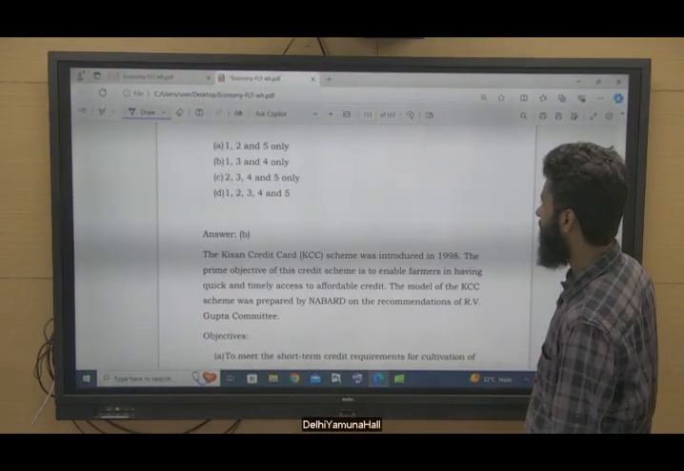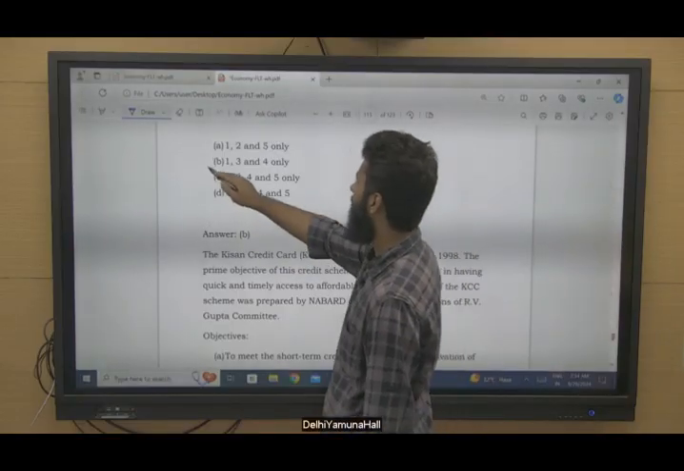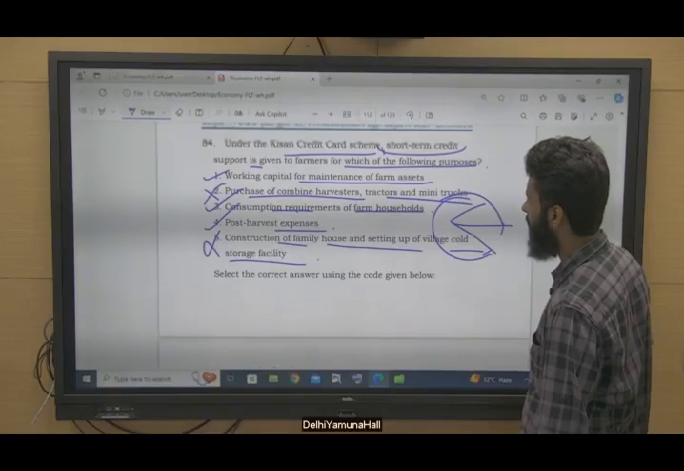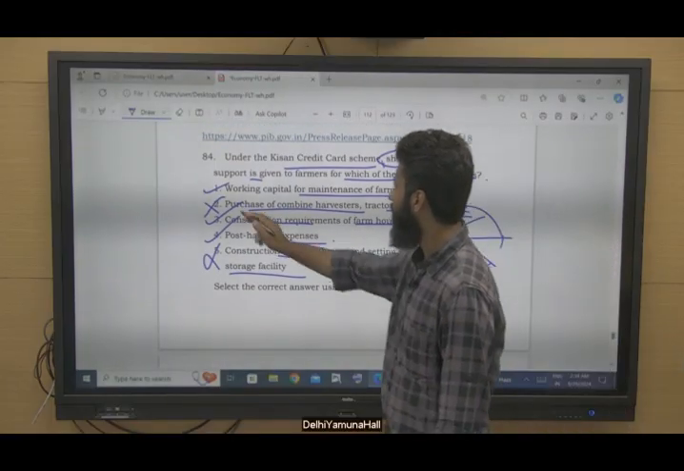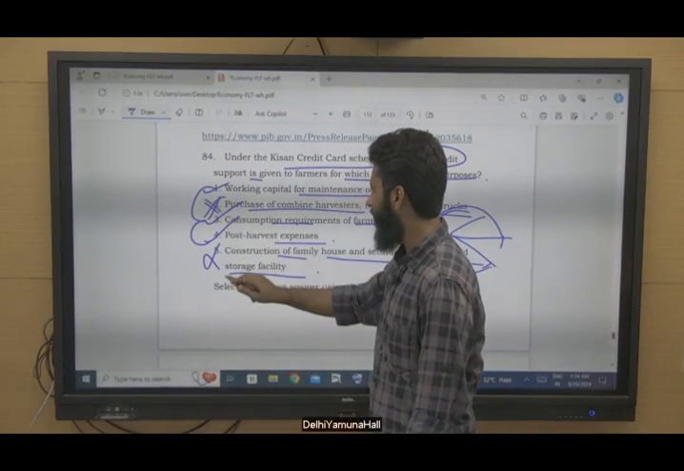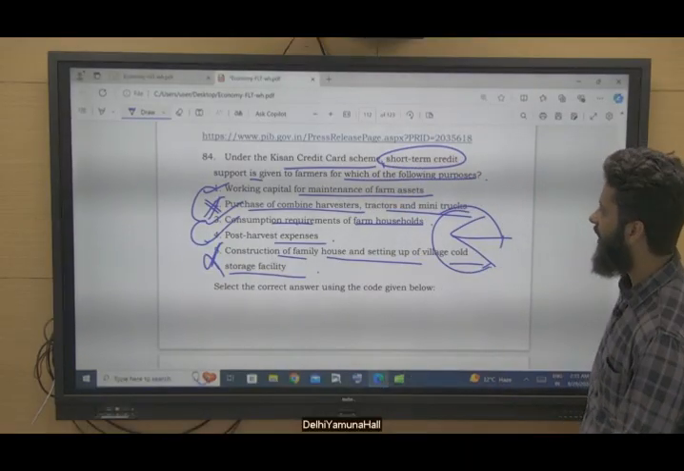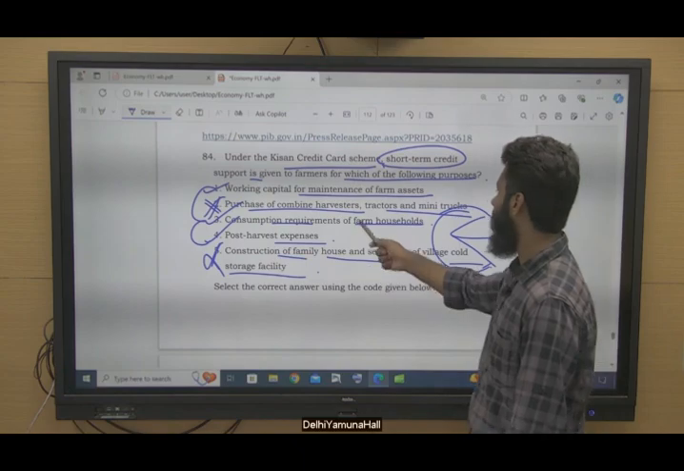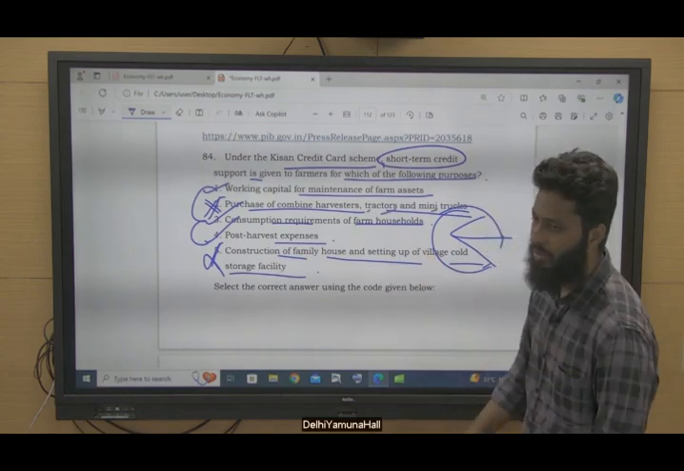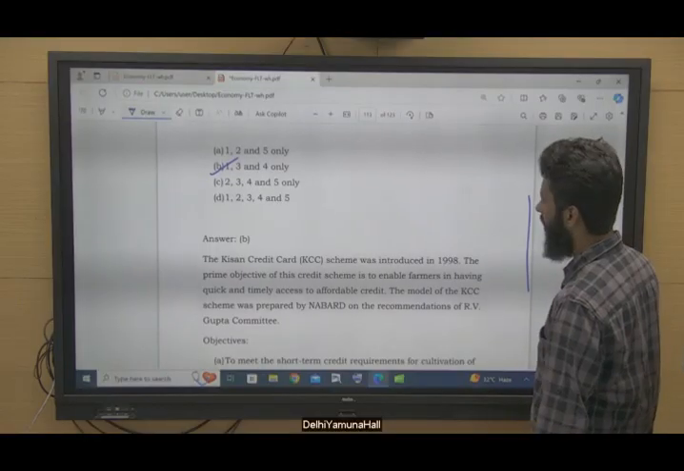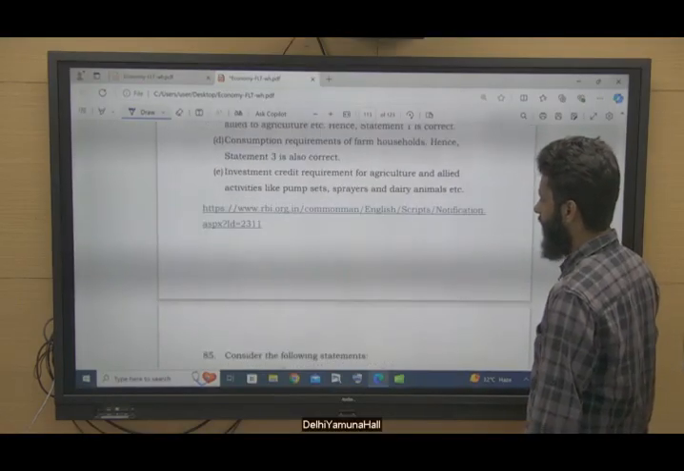So if you see the answer, B, 1, 3 and 4 only, right? 1, 3 and 4 are not short term: construction of storage facilities, family houses, etc., and combined harvesters, tractors and mini trucks will not be short term. So you will not be able to use the Kisan Credit Card for this.